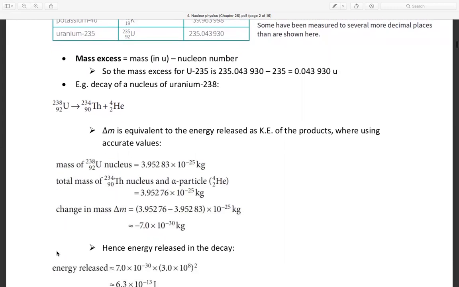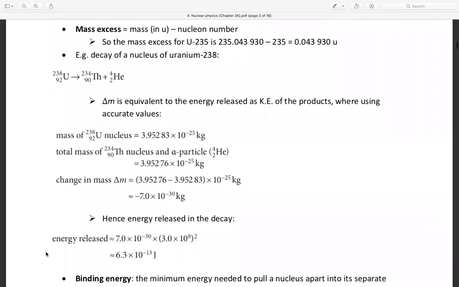So hence the energy released in the decay is mc squared, where m is 7.0 times 10 to the power minus 30, times c squared. c squared is 3.0 times 10 to the power 8, squared. So we get 6.3 times 10 to the power minus 13 joule. Okay, this is about mass.